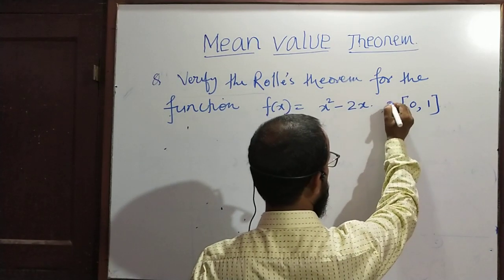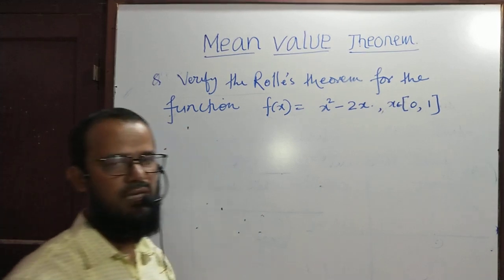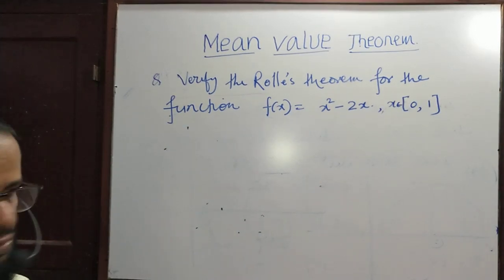The domain of the function is the closed interval 0 to 1.